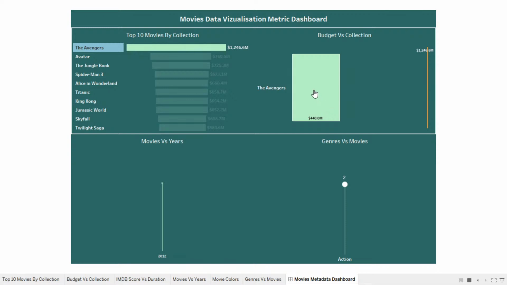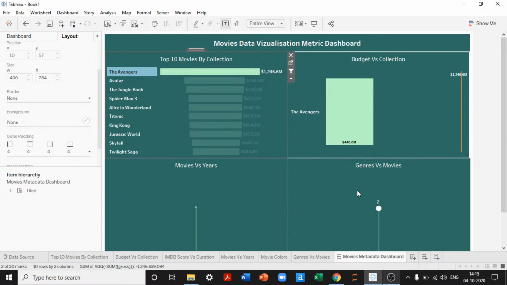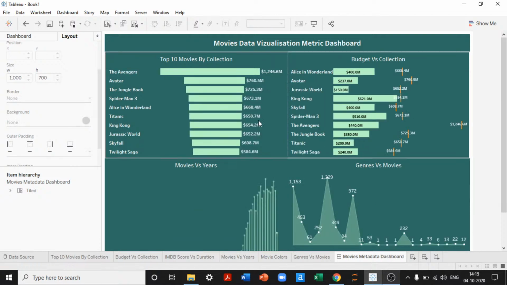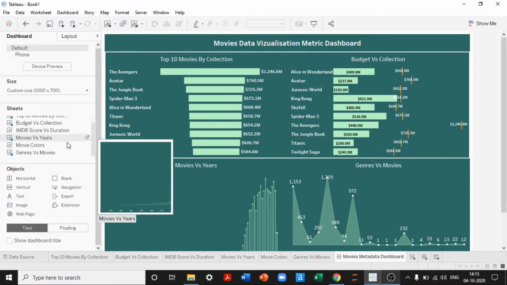See here, the budget of Avengers is 440 million, where the collection is 1246 million. It got released in the year 2012 and it is falling into the category of action. And there are two movies that released in the action genre in that particular year 2012. So this is how we can actually keep everything dynamic. We have created everything separately, but we can actually collate everything into one place to create an interactive dashboarding experience.